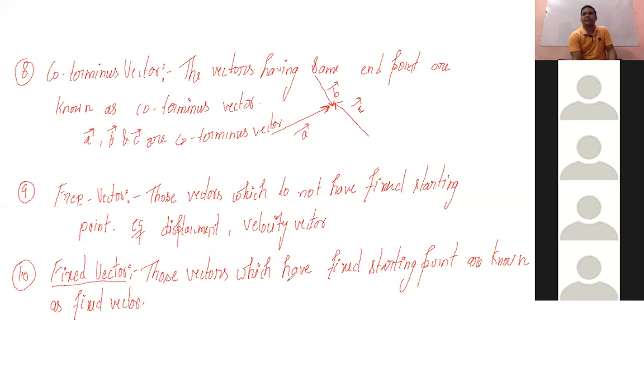We can take the example of this: the position vector.